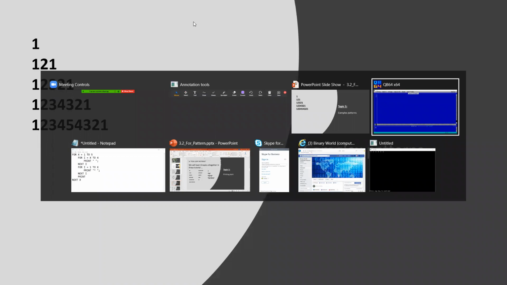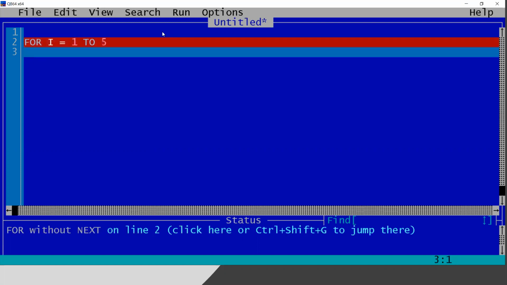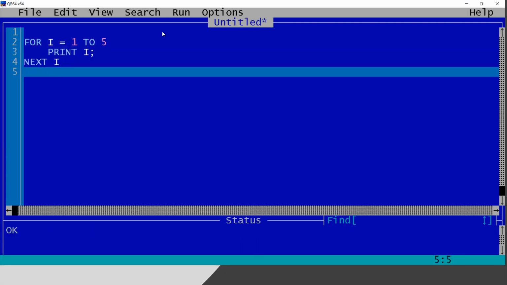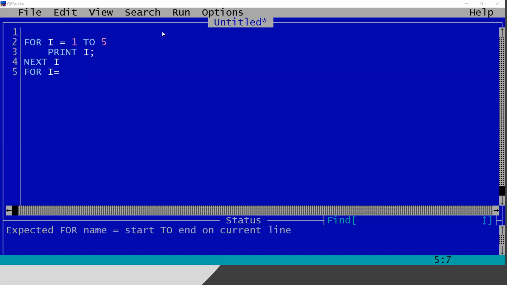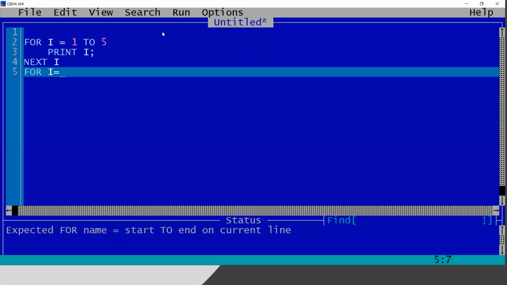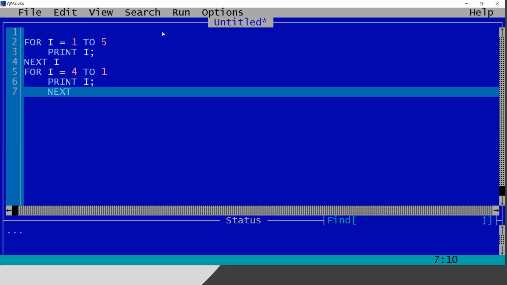I recommend you write this program in your copy. So 1, 2, 3, 4, 5. What I will do: 1 to 5 and print I with a semicolon. I'm not going to make the same mistake once again. Next I, and again I will introduce a loop of for I. Sorry, I should use a copybook. Okay, it is 4, 3, 2, 1. The second part means 4 to 1, and print I and next I.